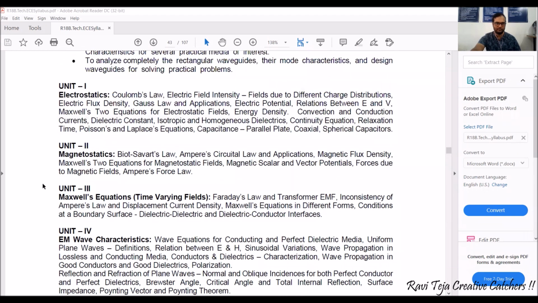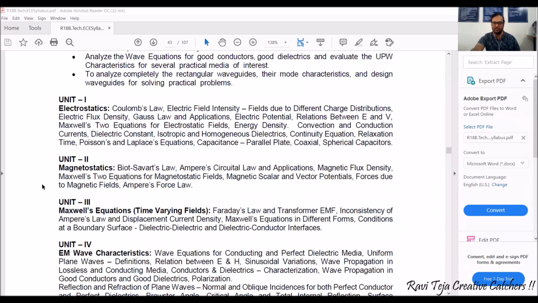Coming to our unit 1, electrostatics, we will have important laws like Coulomb's law. We will have electric field intensity with respect to different charge distributions, electric flux density, and Gauss's law and its applications. We are also going to relate E and V, and we will be seeing Maxwell's equations as well. There are many topics which are very important in the first unit itself. Once we are thorough with applied physics, it will be easy for the students to understand all these things.